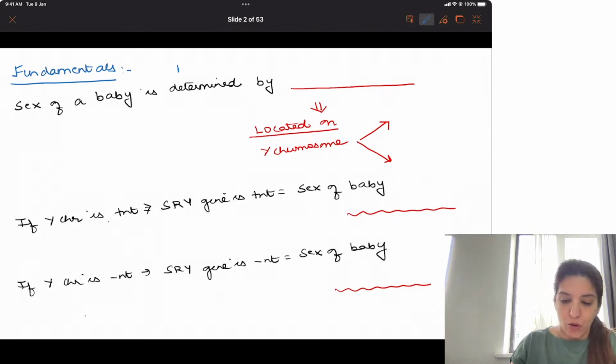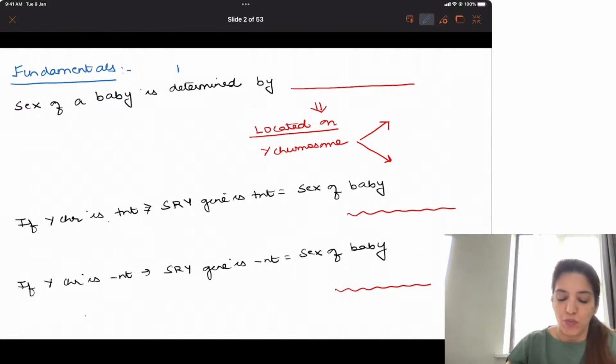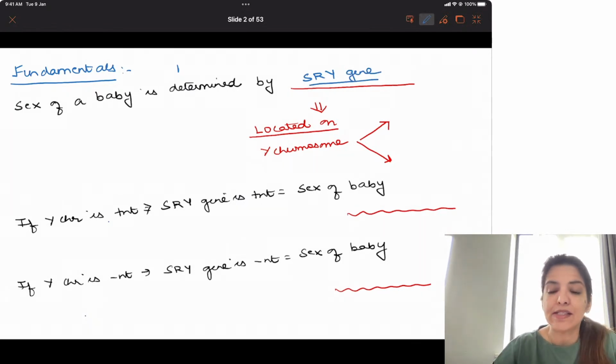So the first important question which is asked is, how is the sex of a baby determined? So sex of the baby is determined by a gene which is called the SRY gene. Very important. This is the SRY gene, that is sex related gene present on Y chromosome. Now this gene, as the name itself is telling you, is located on Y chromosome.